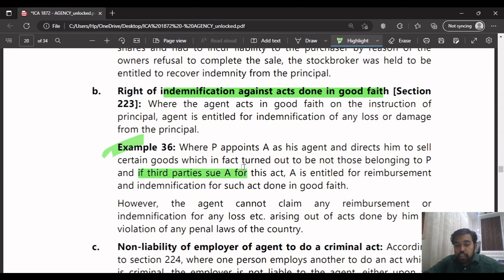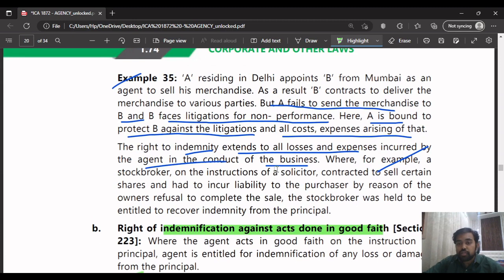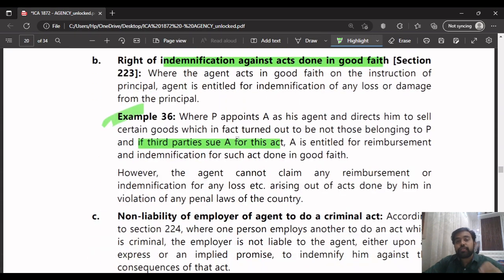So if the third party sues, in such a case the third party will sue A, just like we said in the above case, for non-performance of the contract because of the principal. The agent had to suffer. The third party sued him. That time the principal had to protect him against litigations and all the costs for non-performance. The same thing will apply here. But in this case, the example is different. Here, the goods which the principal is giving to his agent did not belong to the principal either. So in this case, the third party sues the agent